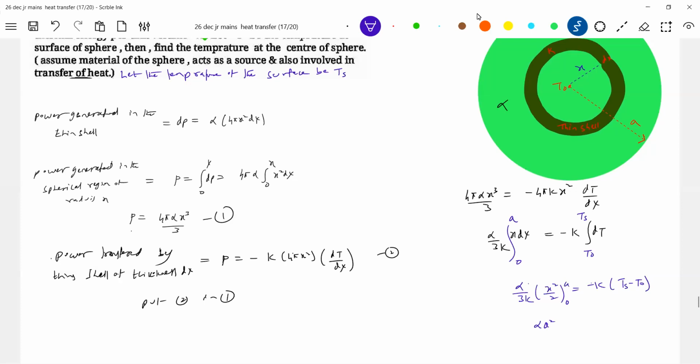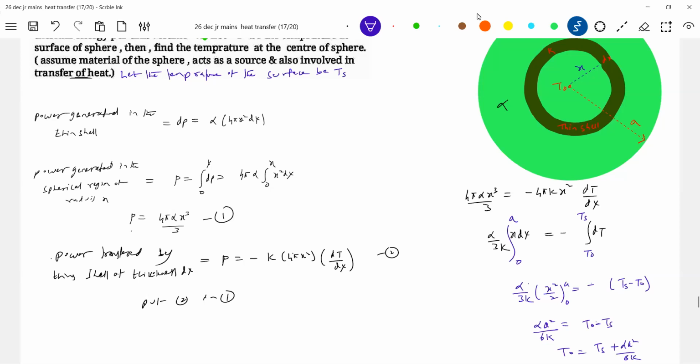Alpha A squared by 6K is equal to T naught minus Ts. So the temperature T naught is equal to Ts plus alpha A squared by 6K.